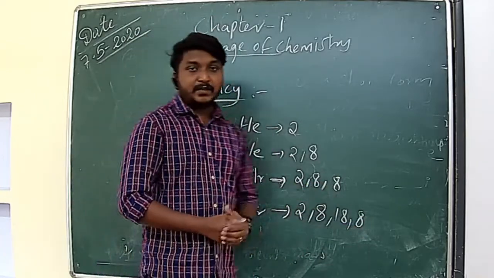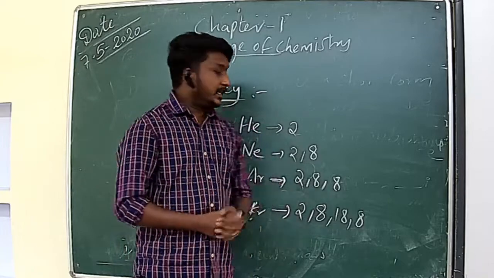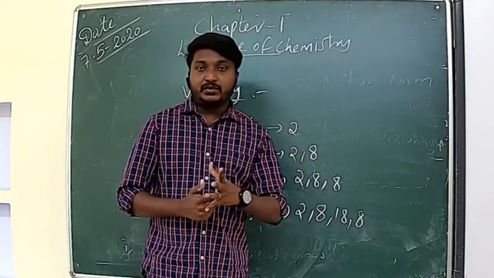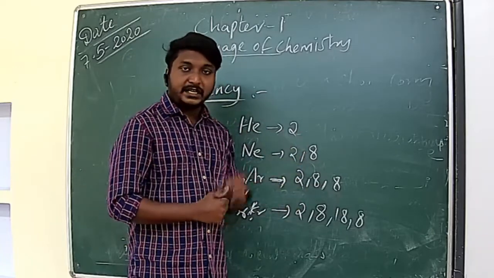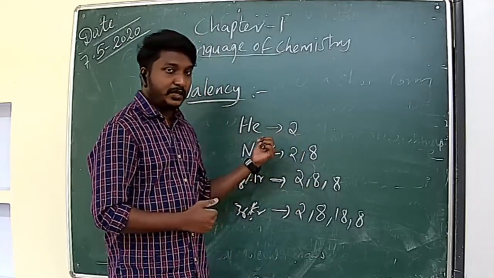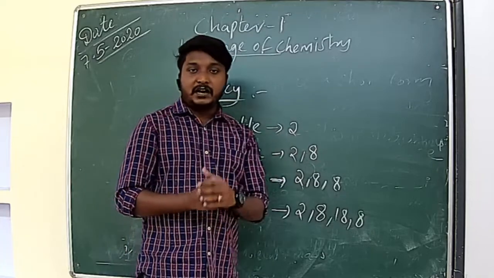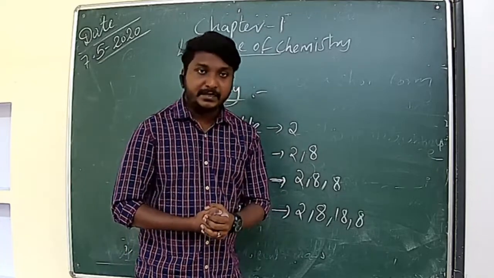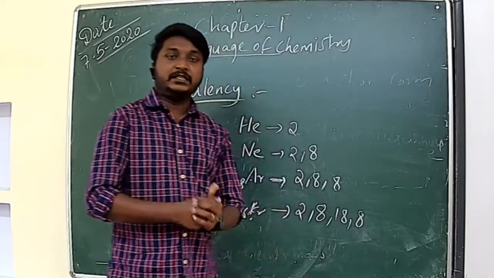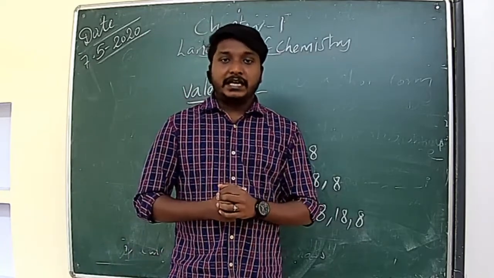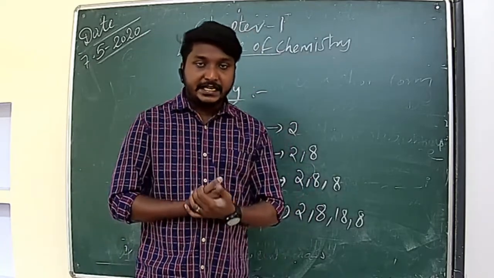So they are stable because they obey the octet rule. Helium obeys the duplet rule. According to the octet rule and duplet rule, if the valence shell contains 2 electrons, as in the case of helium, or other elements have 8 electrons, they attain stability. So these noble gases have 8 electrons in the valence shell, so they are more stable elements. They will not react with any other atom.